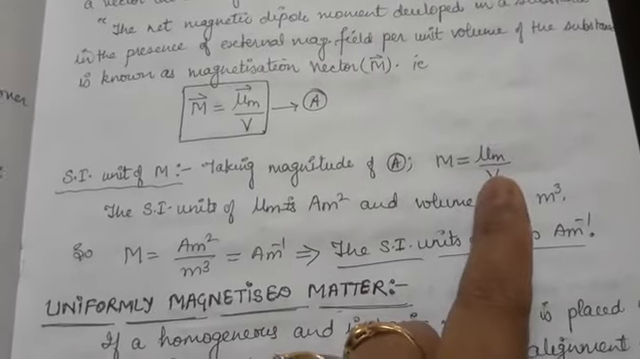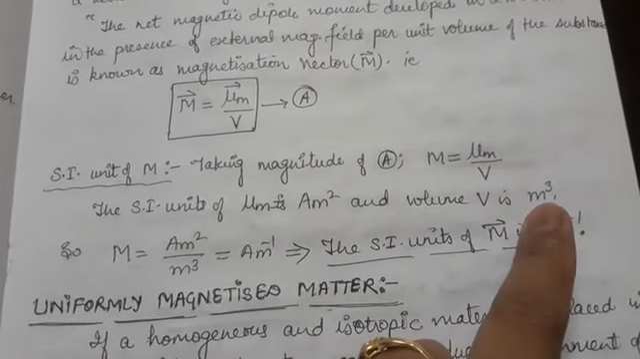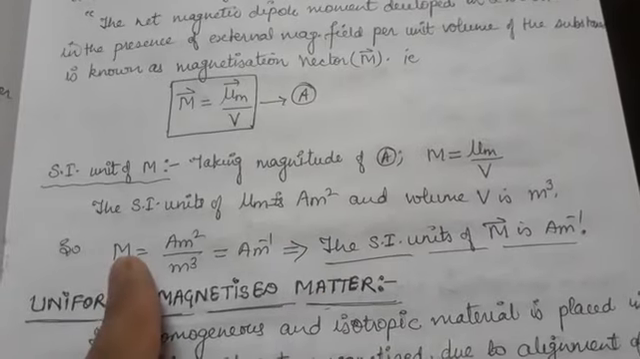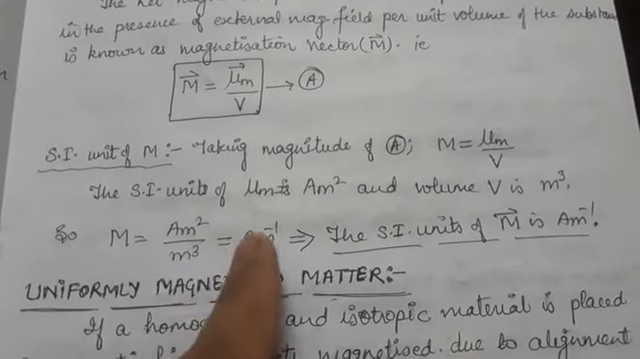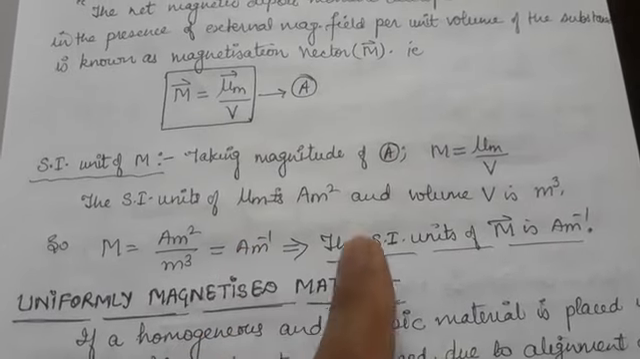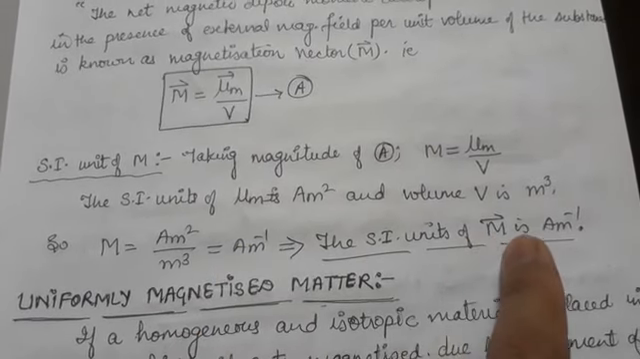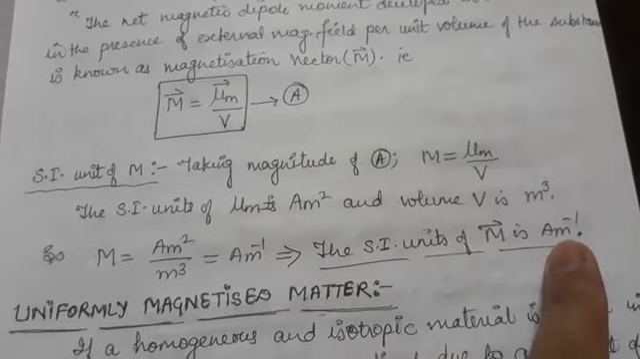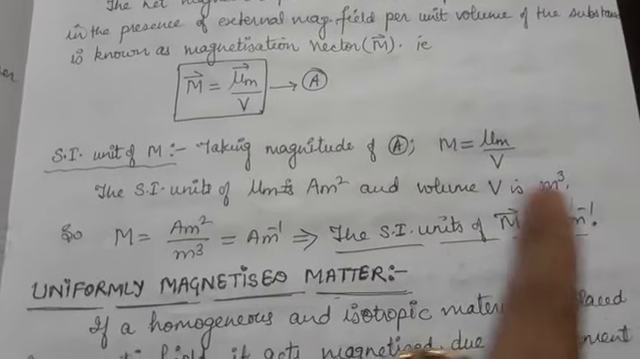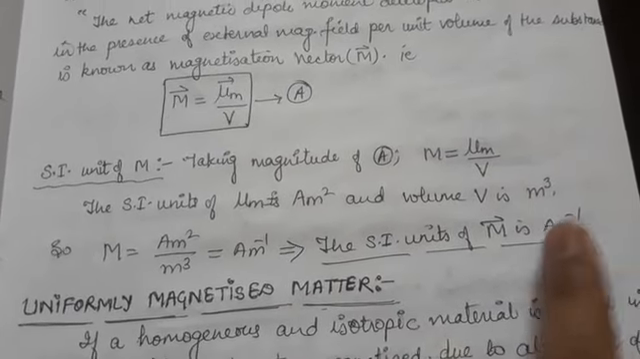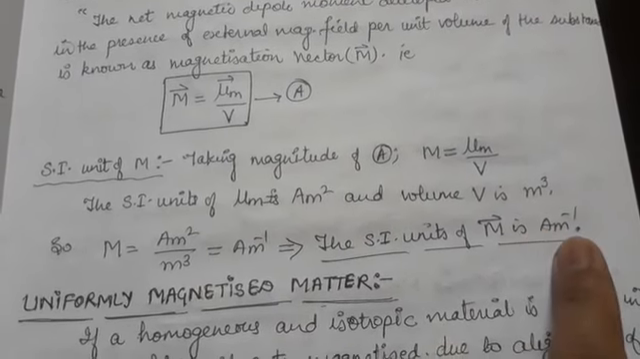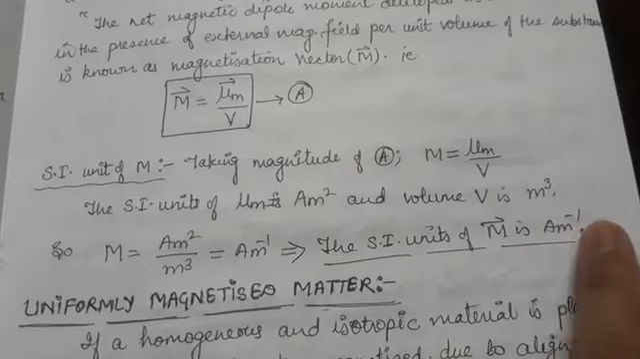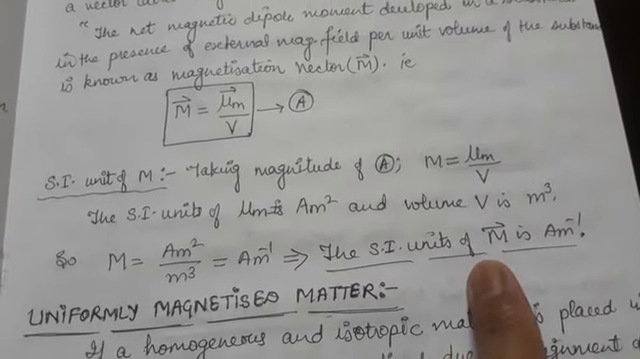And the volume is measured in meter cube. So M has to be measured in ampere meter square per meter cube, that means ampere per meter. The SI unit of M vector is ampere per meter. So in other words, intensity of magnetization in a substance can be measured in terms of ampere per meter. Alright, this is nothing but the magnetization vector.